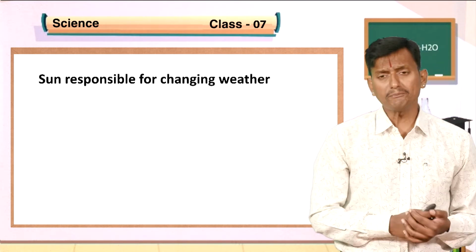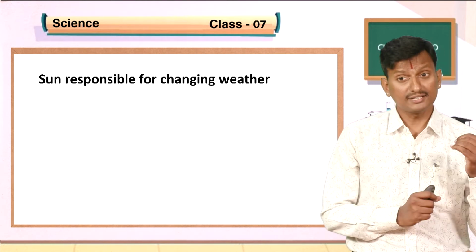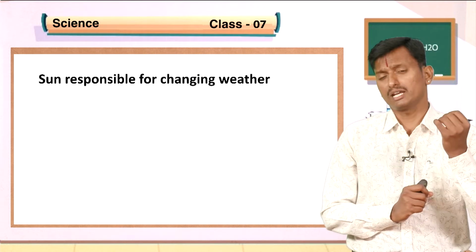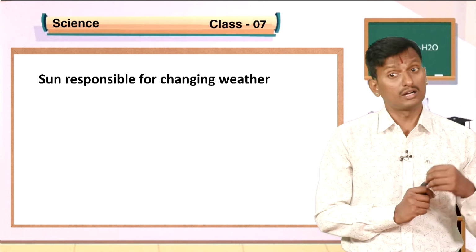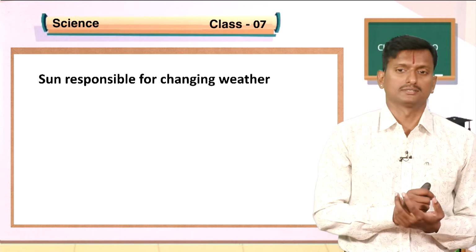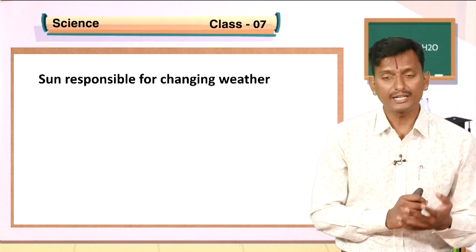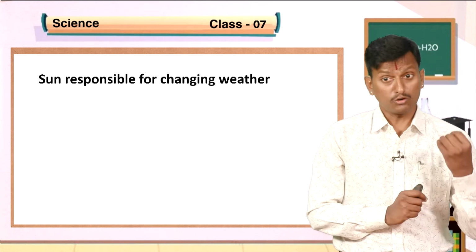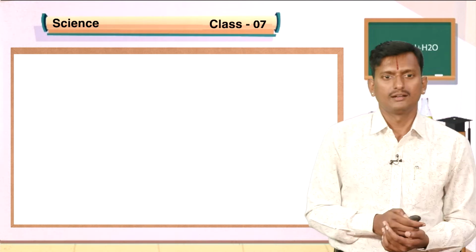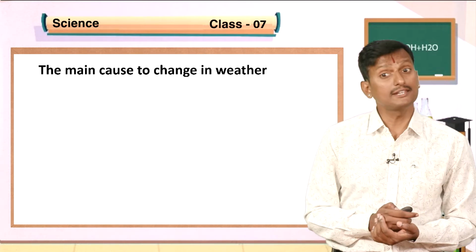Students, in the previous class, we discussed that weather is a complex process. Weather is not the same at all times and in all parts of the world. We can measure the amount of rainfall through a rain gauge, and the amount of moisture present in the air is called humidity. Now, the main cause of change in weather.